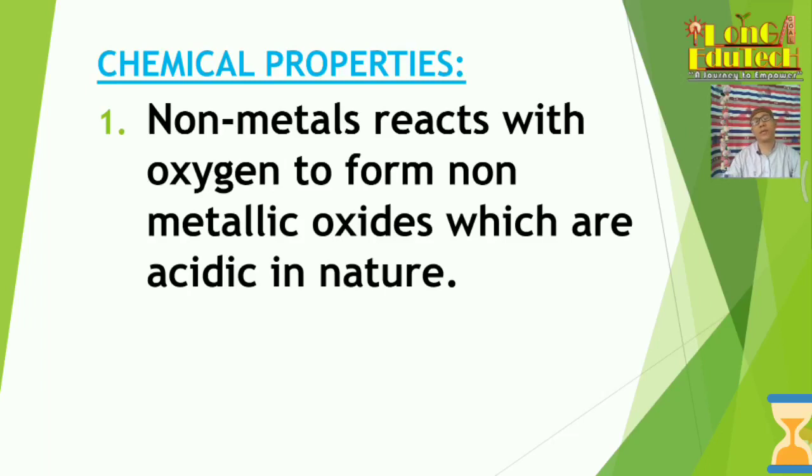You already know that metals also form oxides, but metal oxides are basic in nature, right? In this case, non-metals also react with oxygen and form their non-metallic oxides, but their character is acidic in nature. That's the opposite of metals.